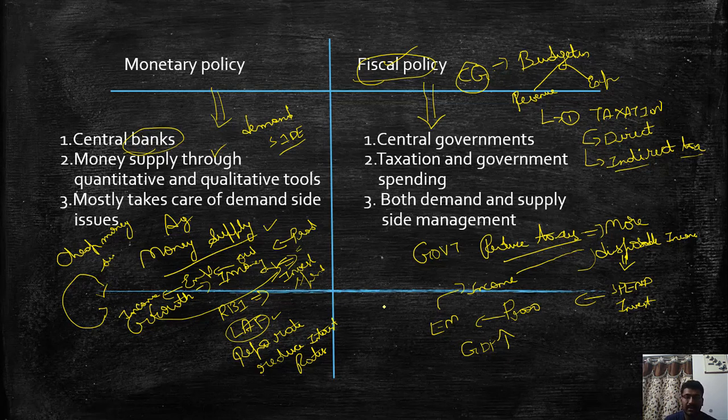The second way in which the governments intervene is through government spending. What does government spending mean? Let us suppose the private companies are not willing to spend or invest in an economy. Why? Because they are in fear, or the investors lack the confidence to invest in India. So now it is the responsibility of the government to create that confidence in the investors. How can this be created? By boosting the economic growth.